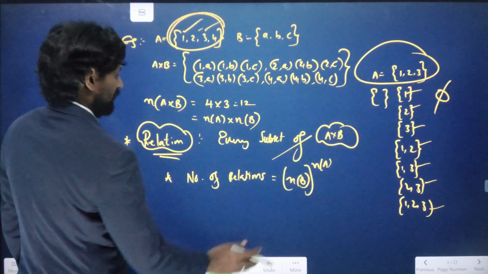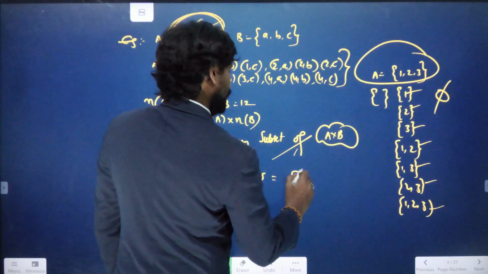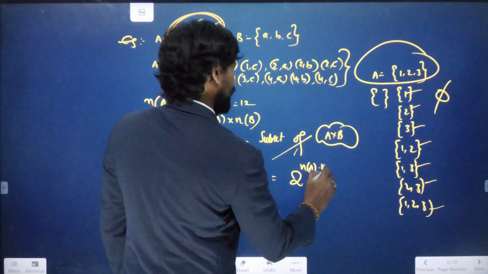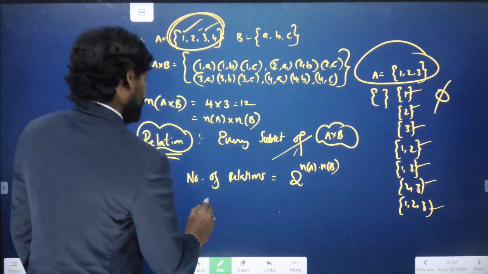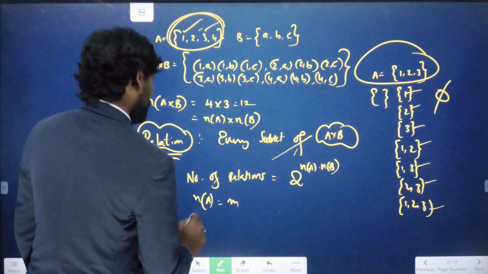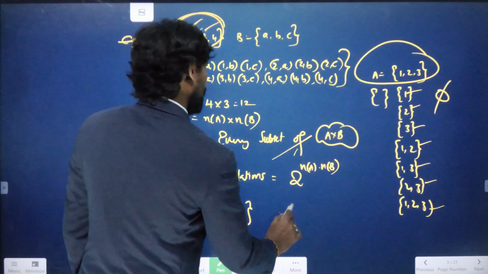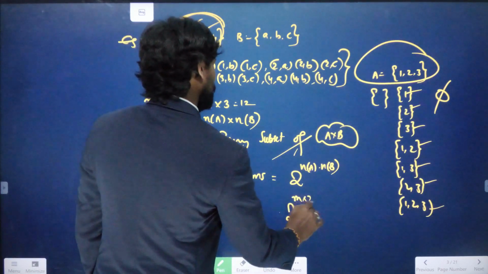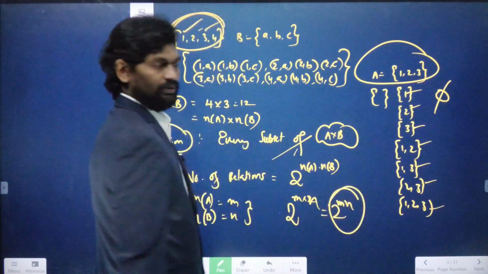The number of relations formula is 2 to the power of N of A into N of B. For example, the number of elements in A is M and the number of elements in B is N. Then the total number of relations is 2 power M into N. 2 power MN relations will be there.